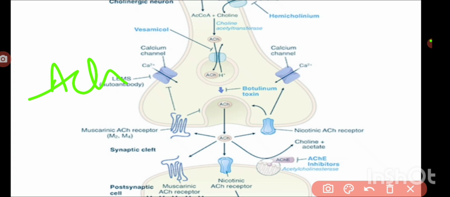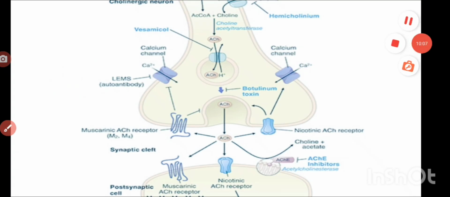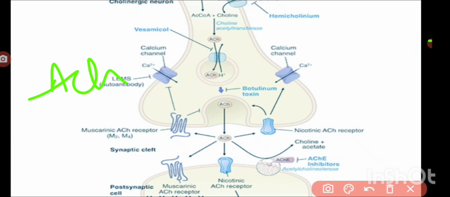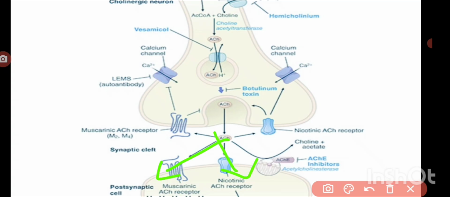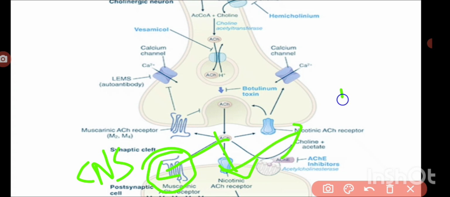And then we'll continue with the receptors. What are the receptors for acetylcholine? There are two kinds of receptors. What are those? Muscarinic receptors and nicotinic receptors, right? The muscarinic receptors are present on the effector organs and also majorly on the CNS. The nicotinic receptors are present on the neuromuscular junction and autonomic ganglia.